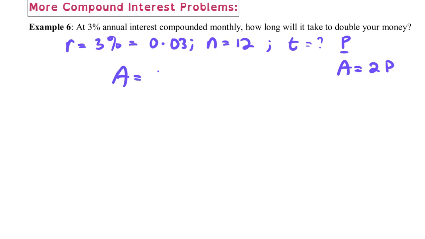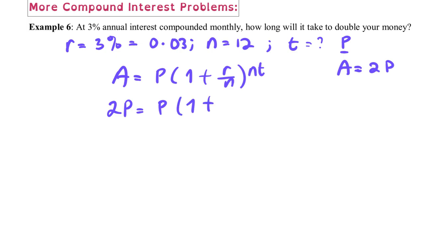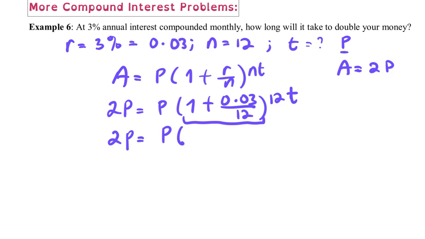A is equal to P times 1 plus r over n, raised to nt. So here we have 2P is equal to P times 1 plus 0.03 all over 12, raised to 12t. We don't know the time. So let's simplify everything. Continuing here, we have 2P. If you simplify all of this, it should give you 1.0025 raised to 12t.